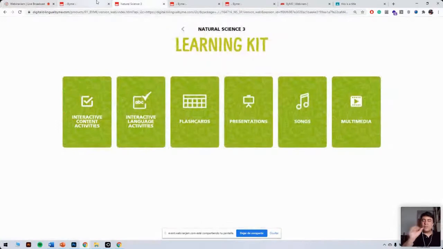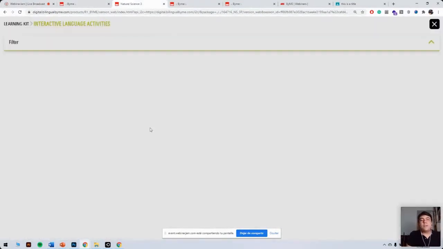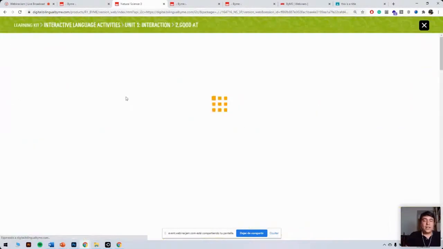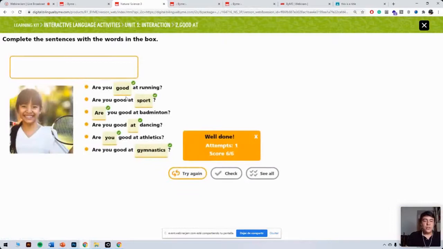Excellent. Right. So we've got this option here, interactive language activities. Now, this is very similar to interactive content activities. The only difference is that instead of dealing with the actual content of the book, we deal with language-specific exercises. So, for example, if we click on this one, we'll get an exercise that has to do with "good at".